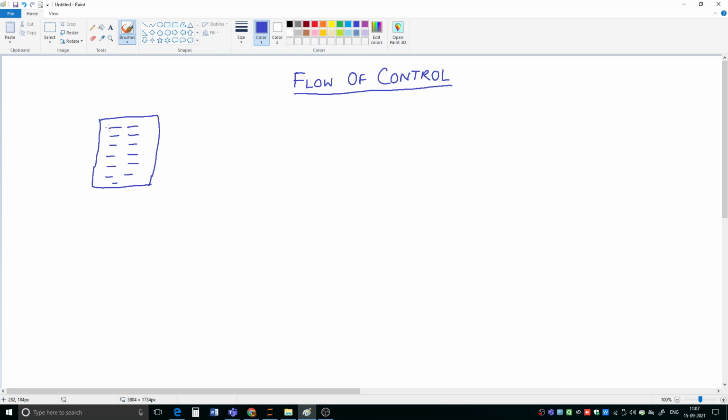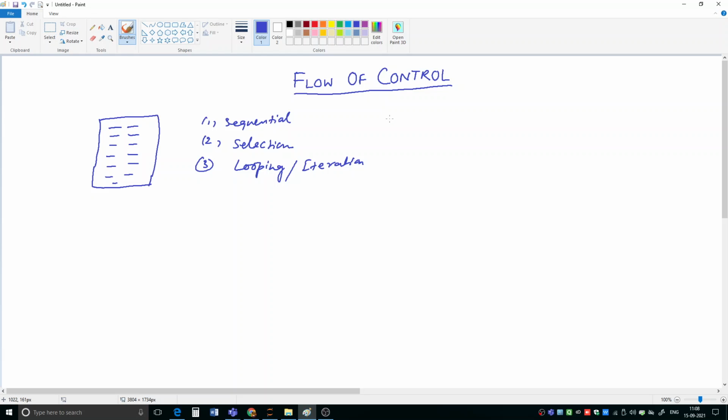It can be sequential execution. Second, selection can be there. I will be dealing with all of them one by one. And third can be looping, or it is also called iteration. So in three different ways program code executes, and the way it executes is called the control flow of the program.